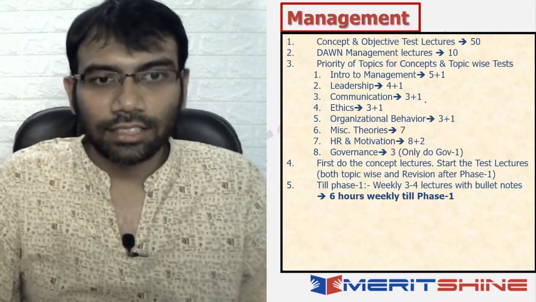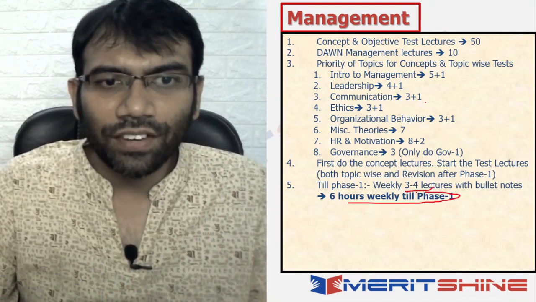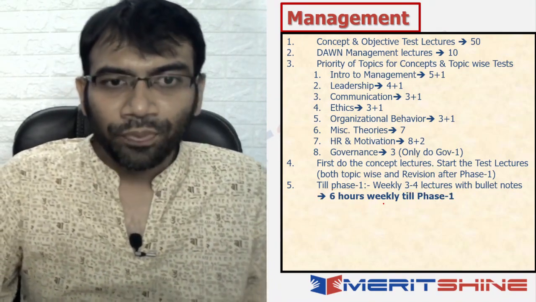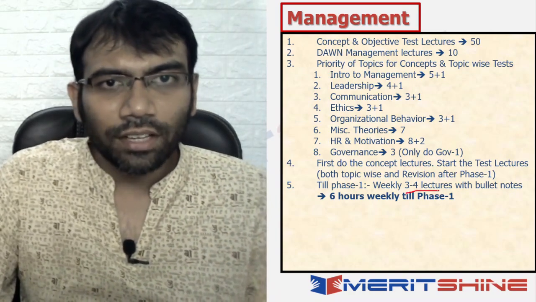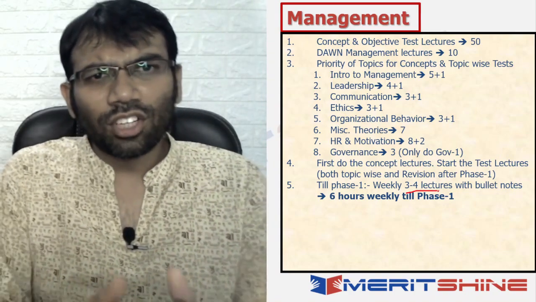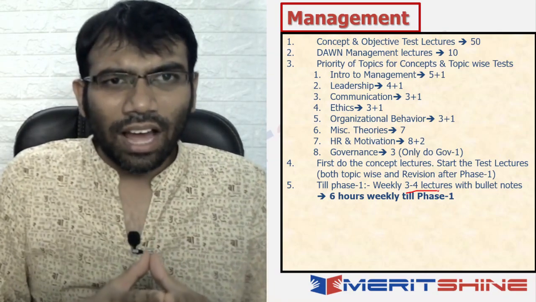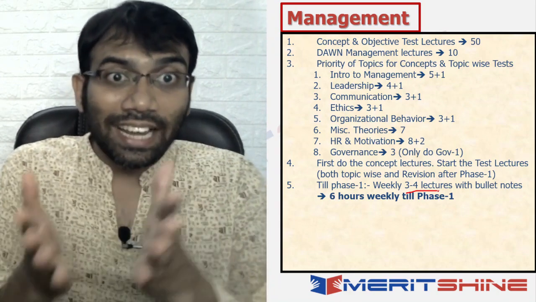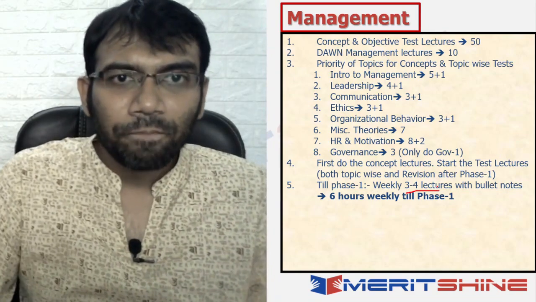At this stage, weekly 3 to 4 lectures with bullet notes, 6 hours weekly till phase 1. This is after those 10 days. If you give 6 hours weekly till phase 1 for management, that would ensure 3 to 4 lectures every week. So you have around 10 to 11 weeks, right? So you'll be done with 44 lectures. Even with an average of 3.5, you'll be done with 40 lectures. So 40 lectures you will be done with, your whole concepts would be done.